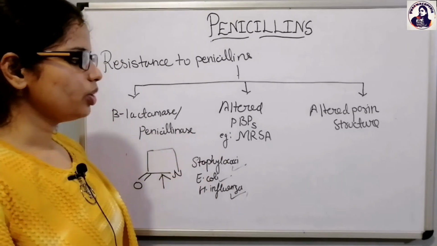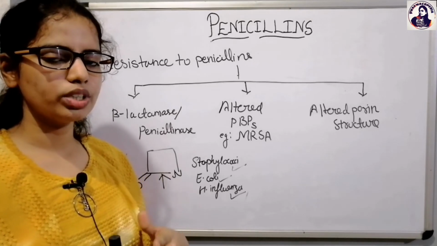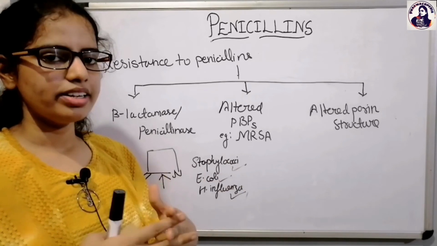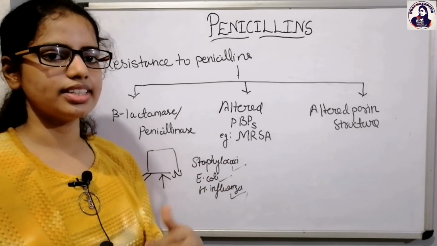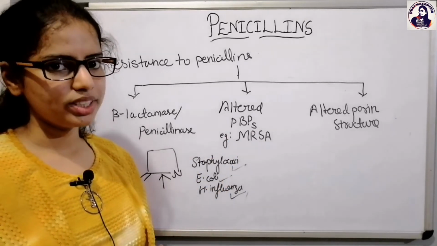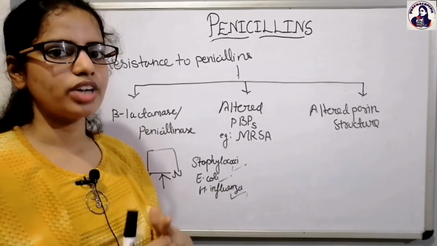The second one is the altered penicillin binding proteins. When the penicillin binding proteins are altered, the affinity of the penicillin to the penicillin binding proteins decreases. As a result, the penicillin will no longer be able to bind these proteins, and so it will not be able to inhibit the transpeptidase enzyme.